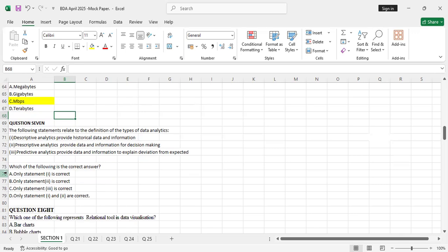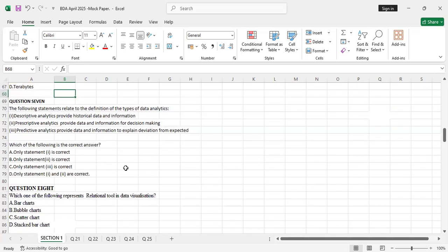So we have different types of data analytics: descriptive, prescriptive, predictive, and there's another one. There are four. Which one of the following is the correct answer?